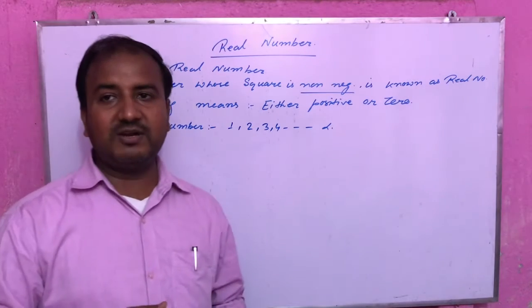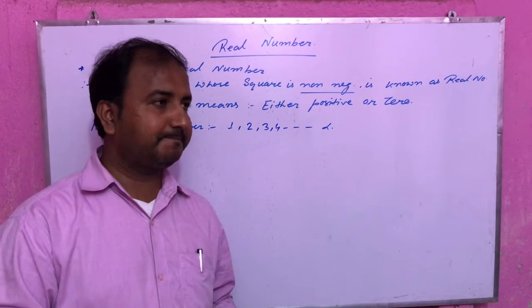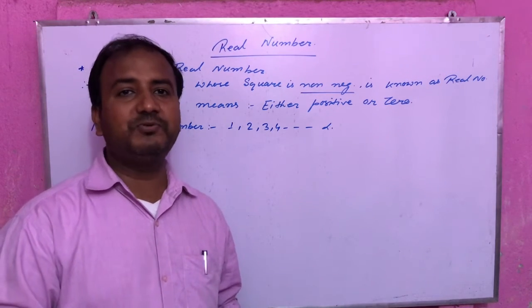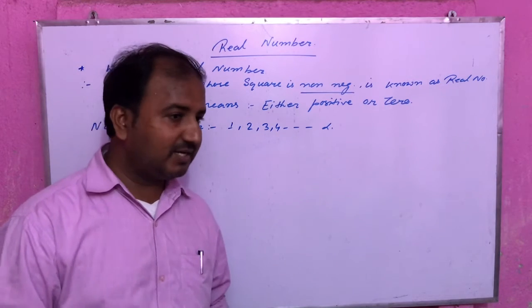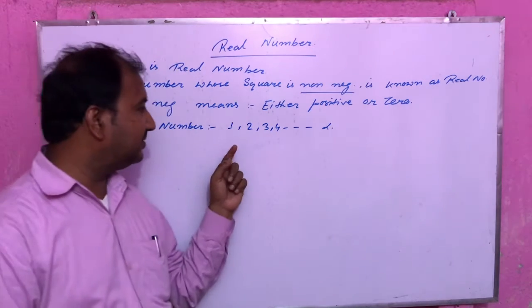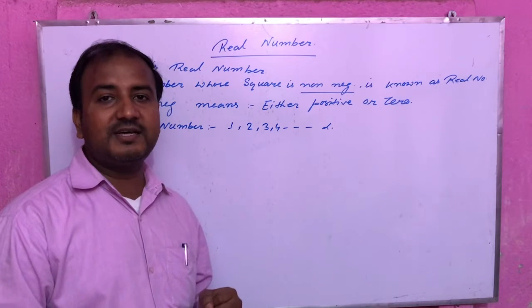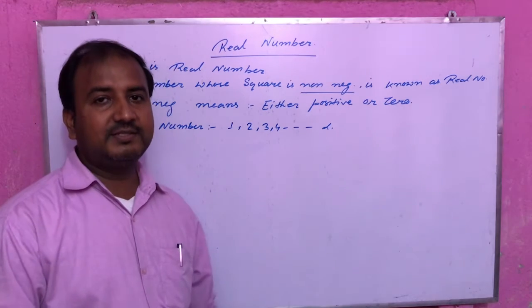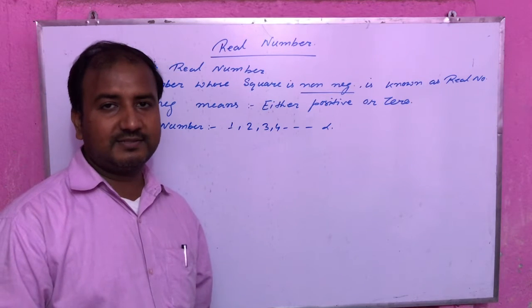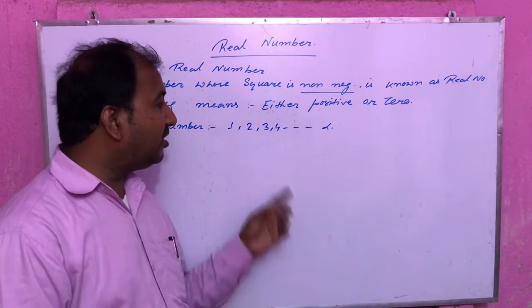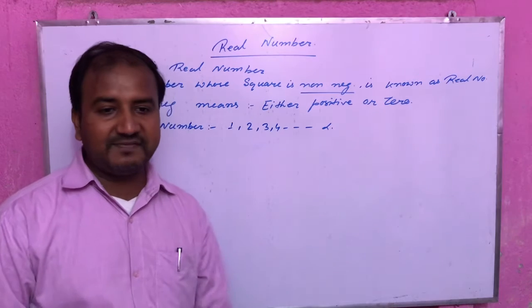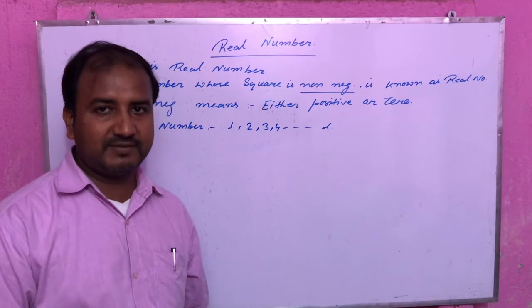If someone asks you what is the smallest natural number, you will say 1. This is the smallest. And if someone asks what is the largest natural number, the answer is, can't find. Now the question is, why can't we find the largest natural number?